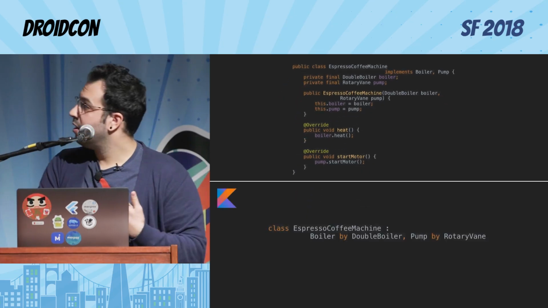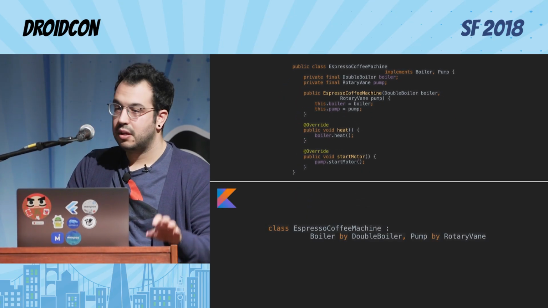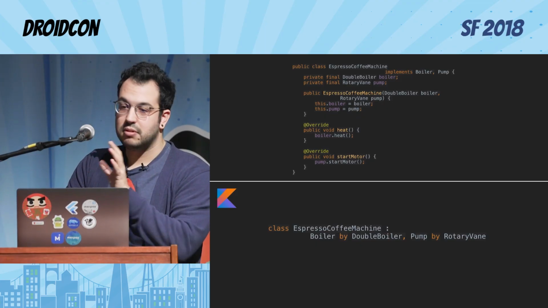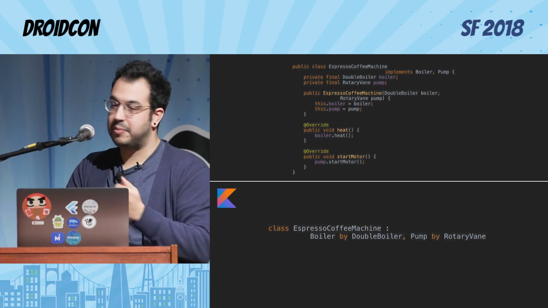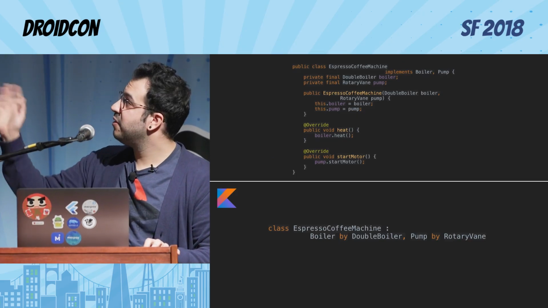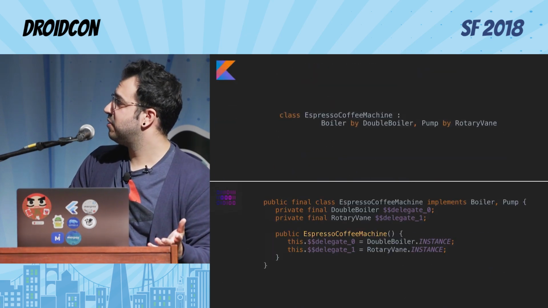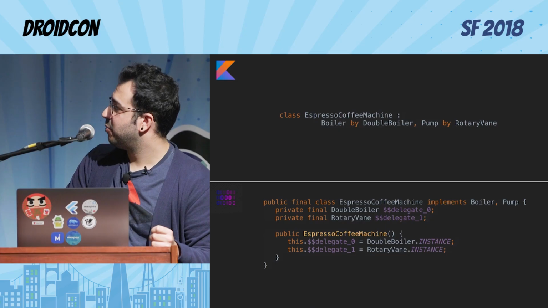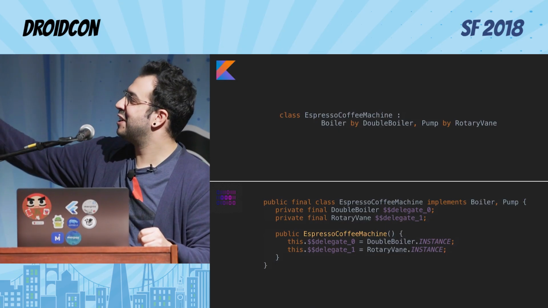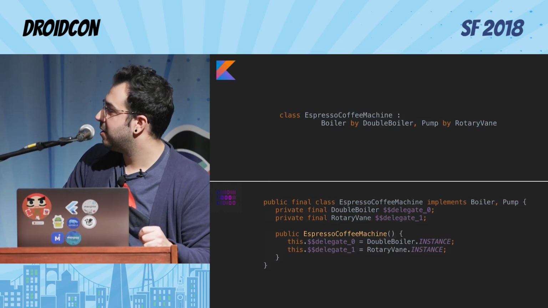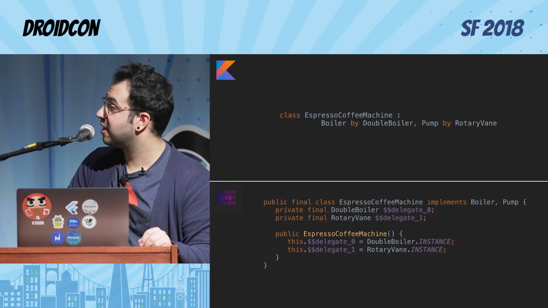But thankfully, in Kotlin we have the delegate, and then you can do, okay, this espresso machine is implementing boiler, and it's delegating on the implementation dual boiler, and the pump is the rotatory bean. And this is already doing all the things that you used to do manually in Java. If you go to the decompiled code, this is what it actually generates. In this case, I did a trick, they were actually singletons. But if it wasn't singleton, it would be injected by the constructor. So Kotlin does everything for you just by using the keyword by. This is fantastic again. This makes me happy.